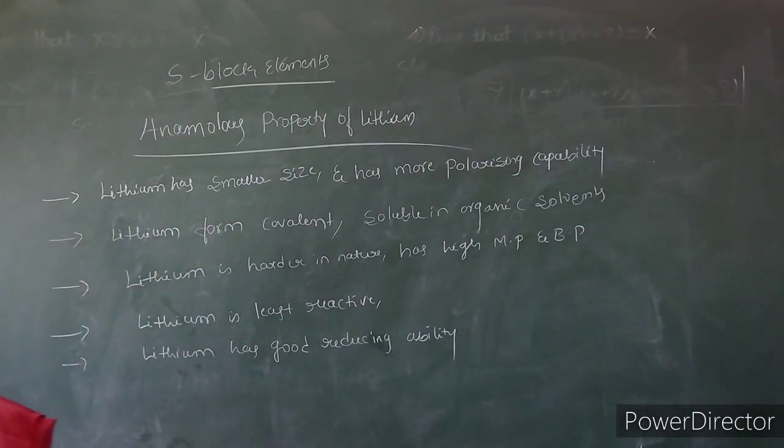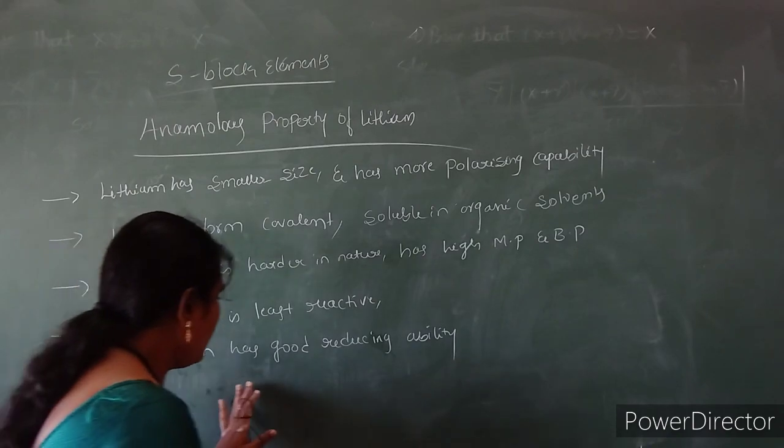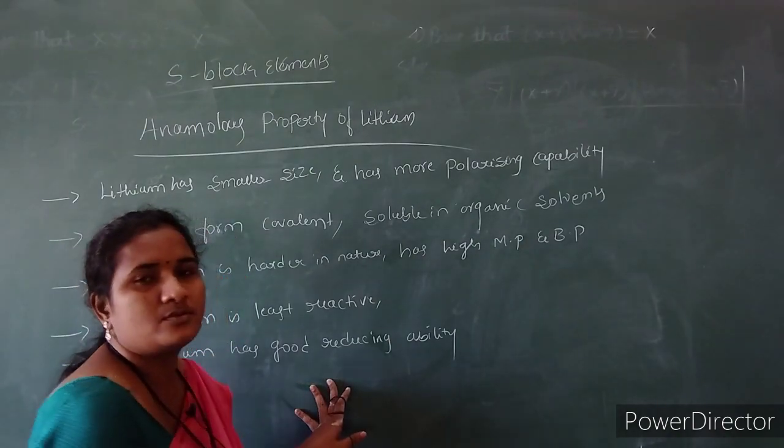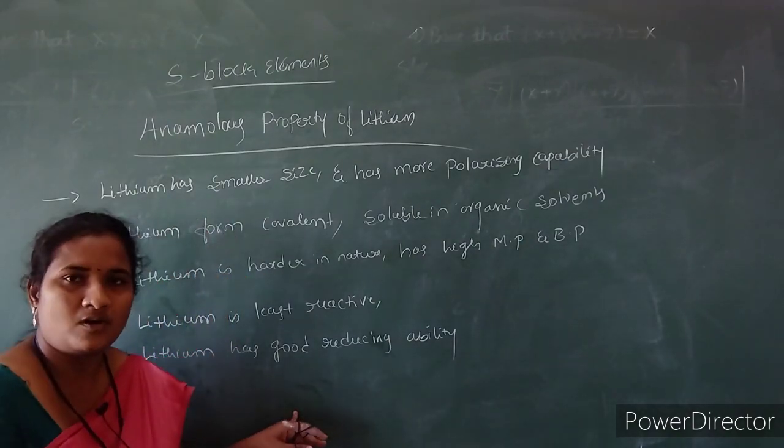Good reducing ability, and it is least reactive, but it is showing the strongest reducing nature compared to other alkali metals. When lithium is exposed to air, it forms lithium oxide.